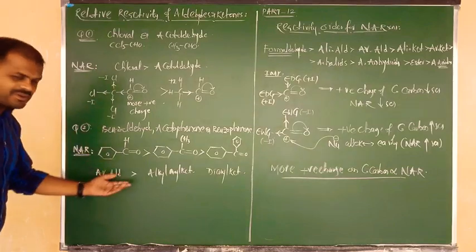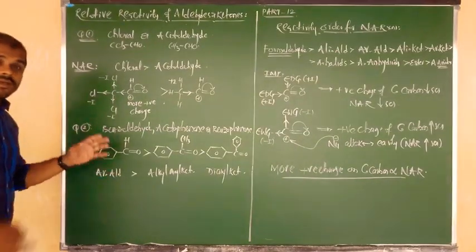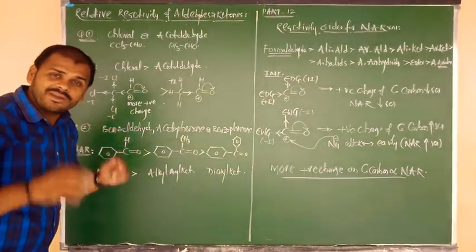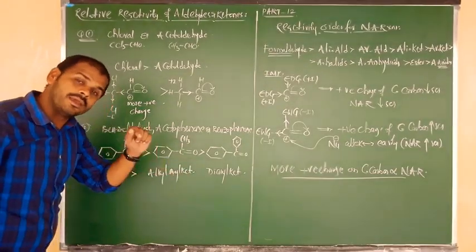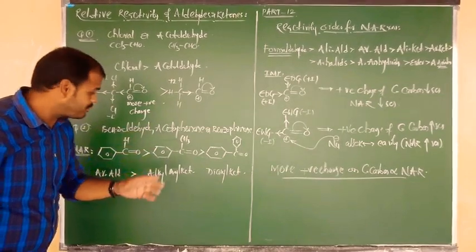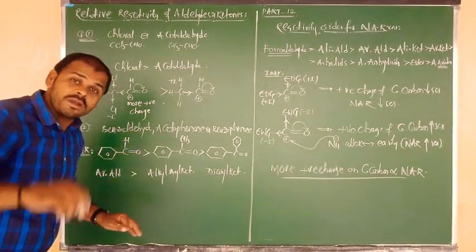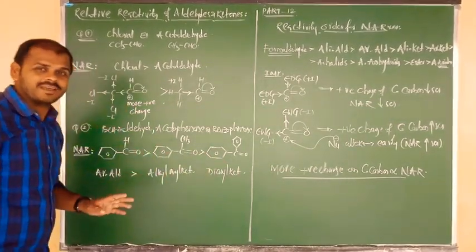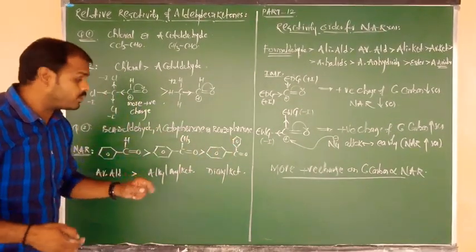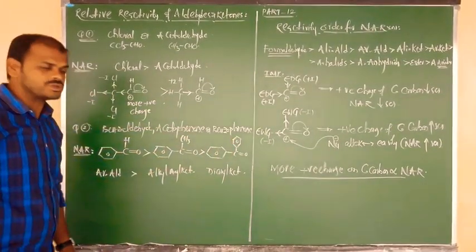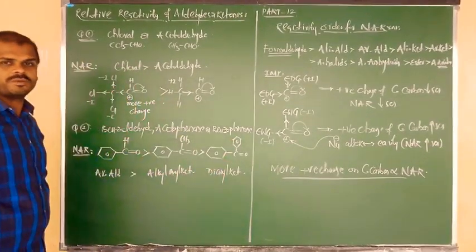So once again you got a new order here. First of all formaldehyde, next aliphatic aldehyde, next aromatic aldehyde, next ketone. But which ketone? Aliphatic ketone, I mean acetone, but acetone is not there. Next go to aromatic ketones. In aromatic, two ketones are there: alkyl aryl ketone and diaryl ketone. Which is more reactive? Alkyl aryl ketones are more reactive, after that the diaryl ketones.